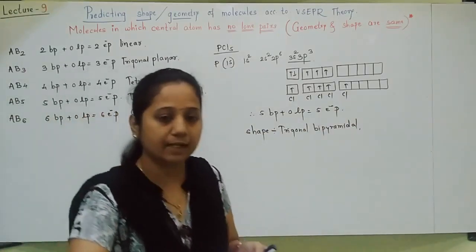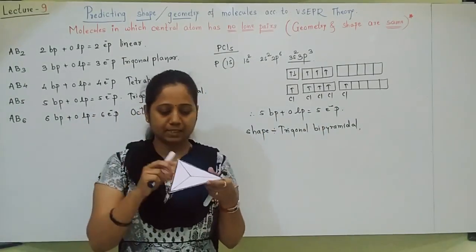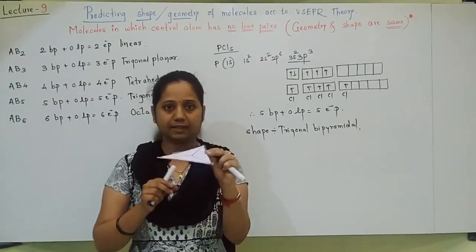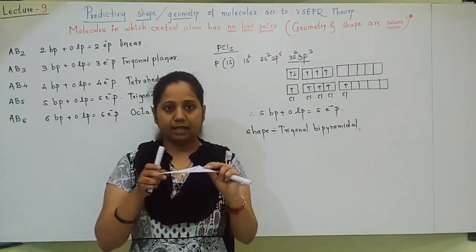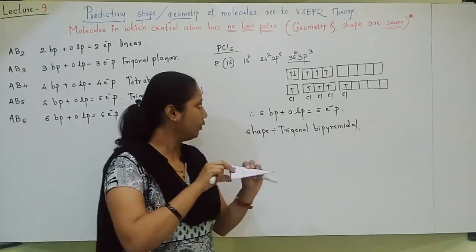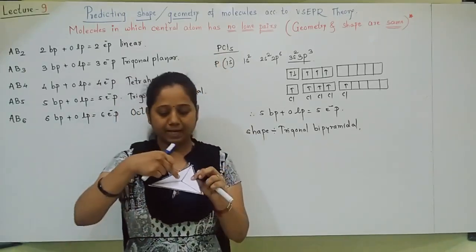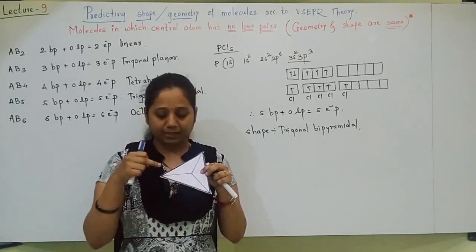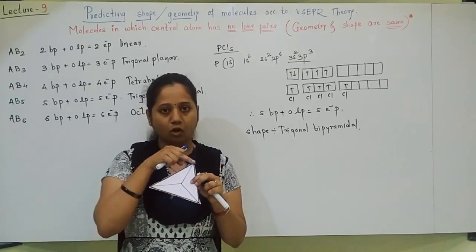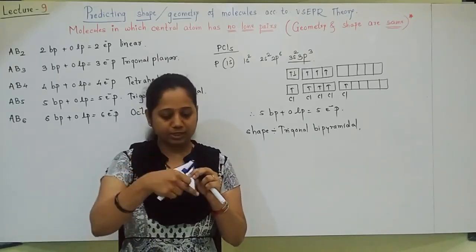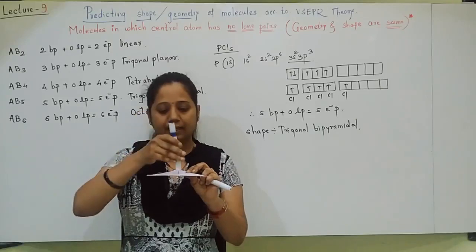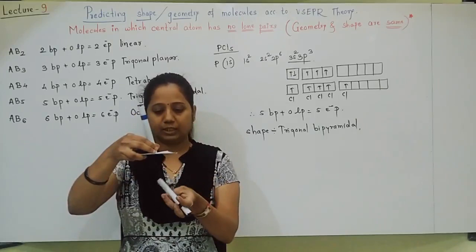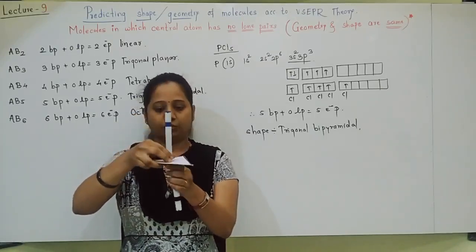For example, see here, trigonal bipyramidal means at the center a triangle will be there. Now here PCl5, P at the center, 3 chlorines at the corners of the triangle. Then 1 chlorine here up, 1 chlorine down.